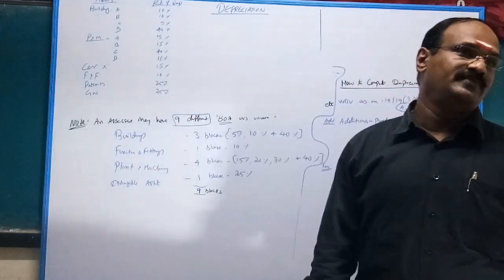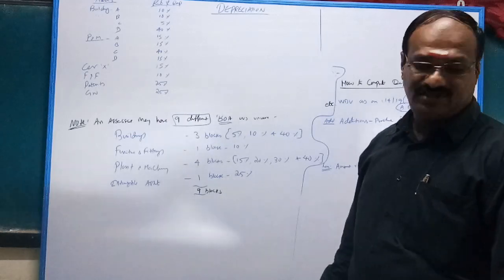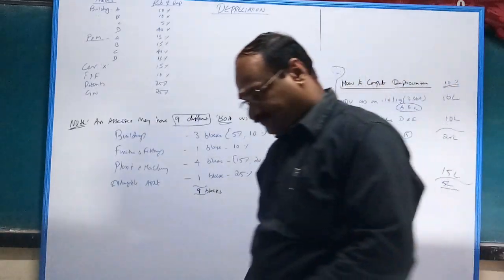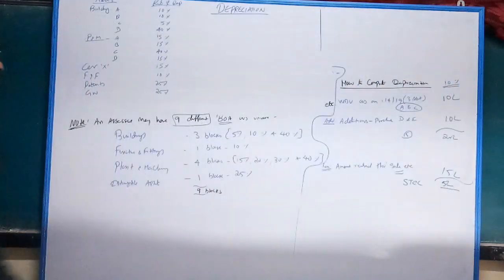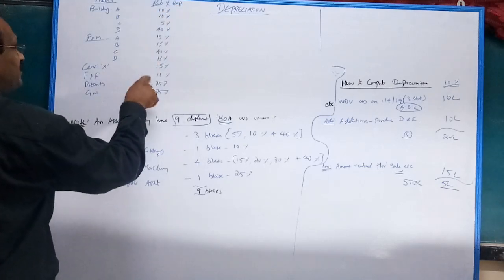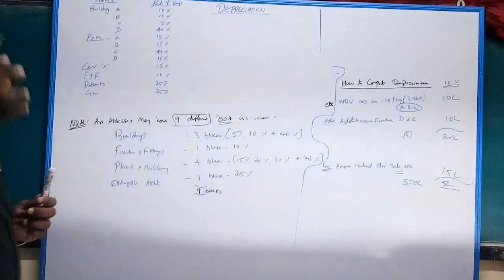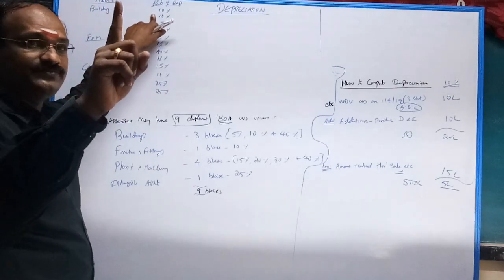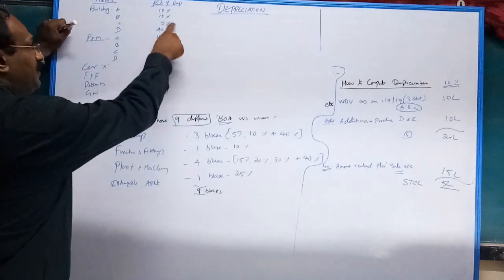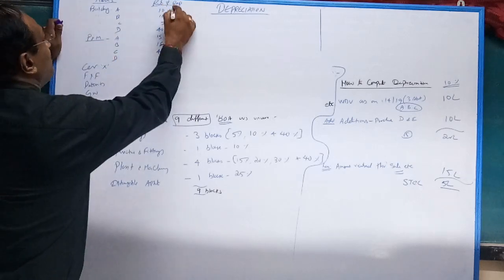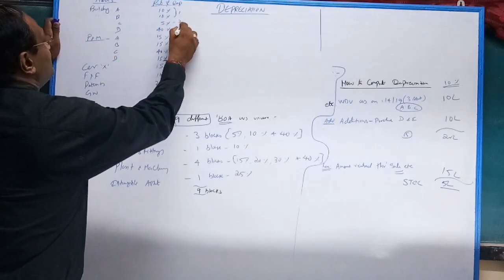How many blocks in this case? In RCC we have a maximum of 9 different blocks. Listen carefully: buildings at 10% and furniture also 10%, so don't get confused. Building A and B at 10% is one block. Building C at 5% and building D at 40%. So out of a total of 3, this is one block, this is the second, this is the third block.